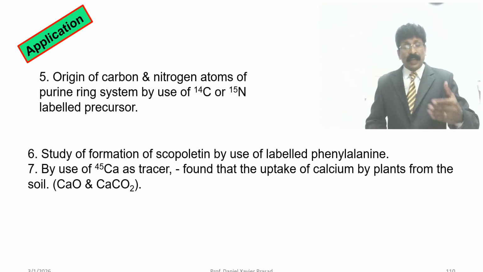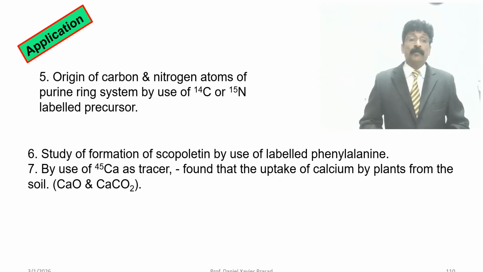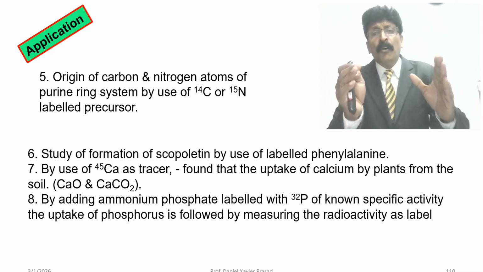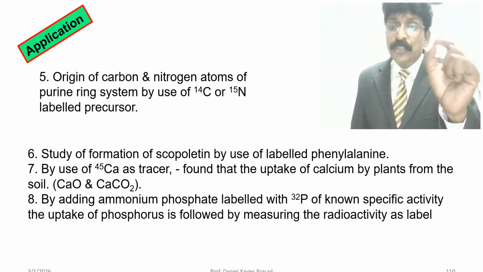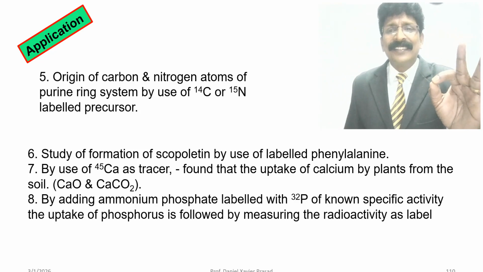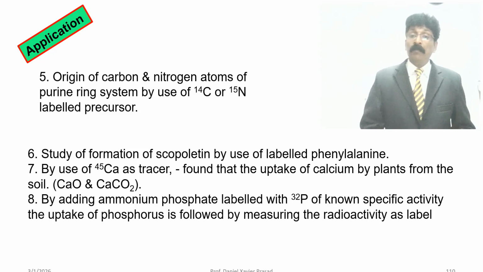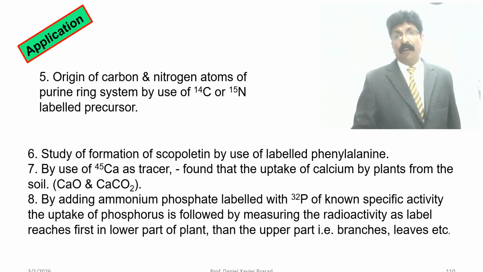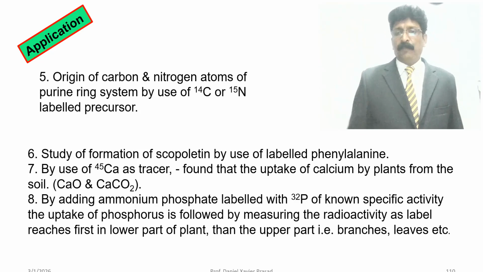By use of calcium-45 as a tracer, uptake of calcium in plants from calcium oxide and calcium carbonate was found. By adding ammonium phosphate labeled with phosphorus-32, of known specific activity, the uptake of phosphorus is followed by measuring the radioactivity as the label reaches first the lower parts of the plant and then the upper parts of the plant, leaves, etc.